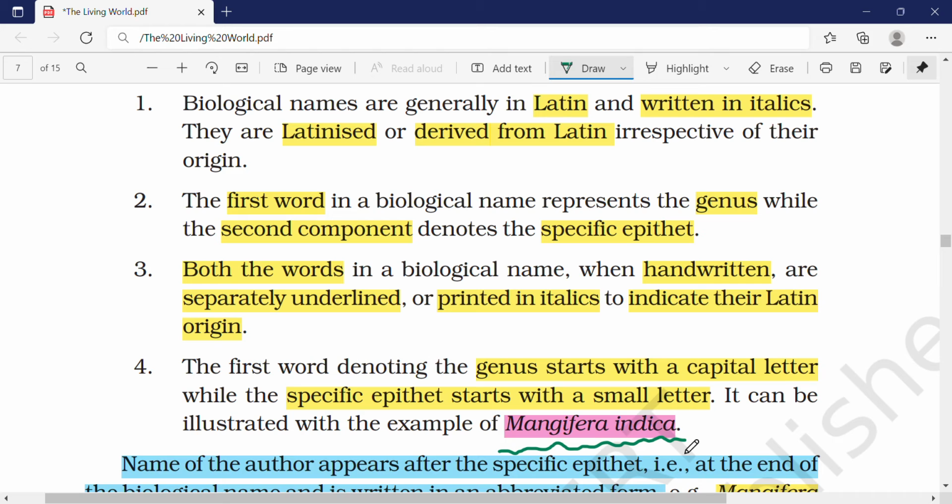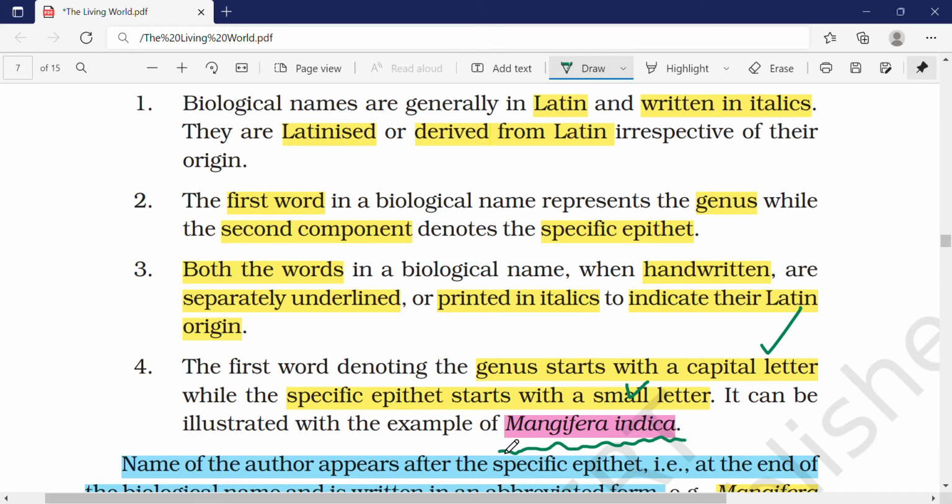So this is called italics. And why are they printed in italics? To indicate their Latin origin, to convey to people that they originated from the Latin language. Whenever you write the genus name, it should always start with a capital letter, which is very important. And whenever you write a species name, it should always start with a small letter.